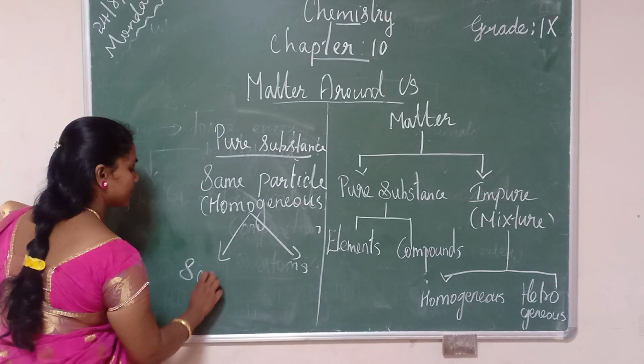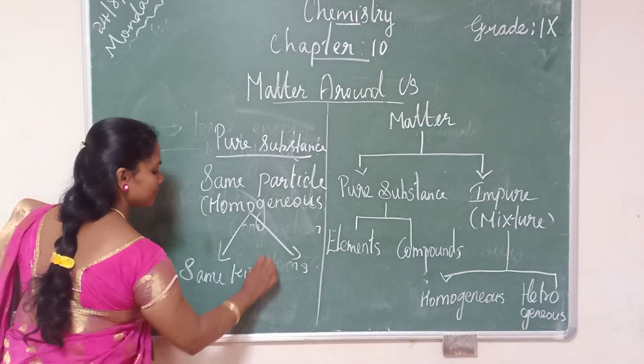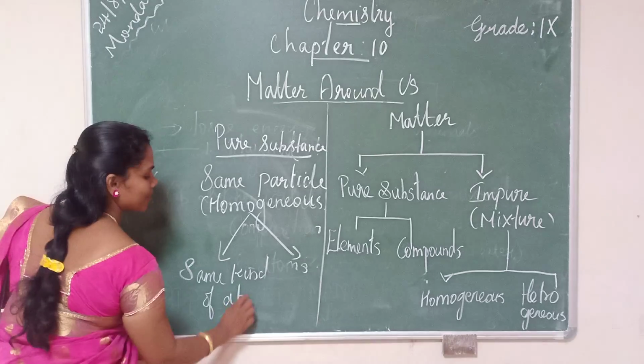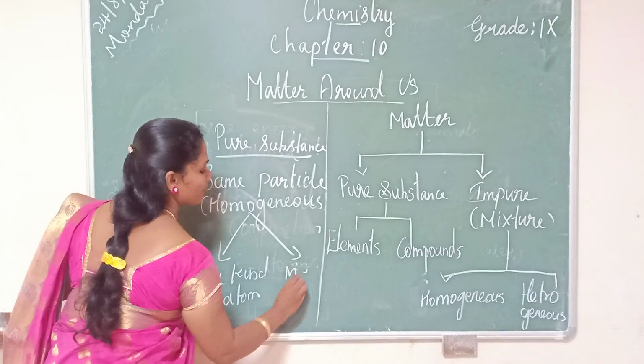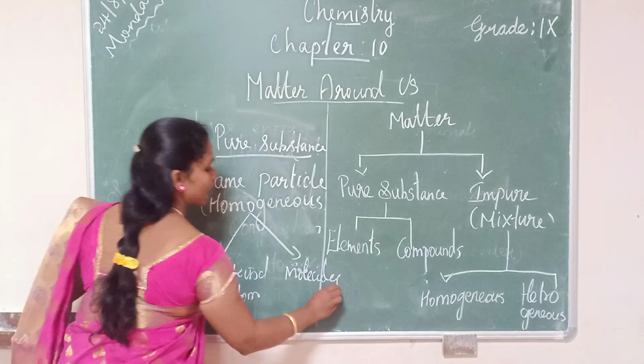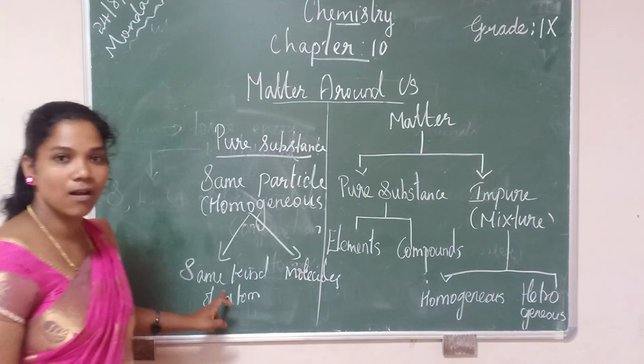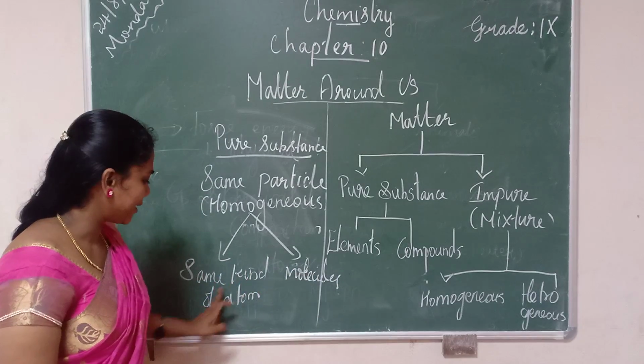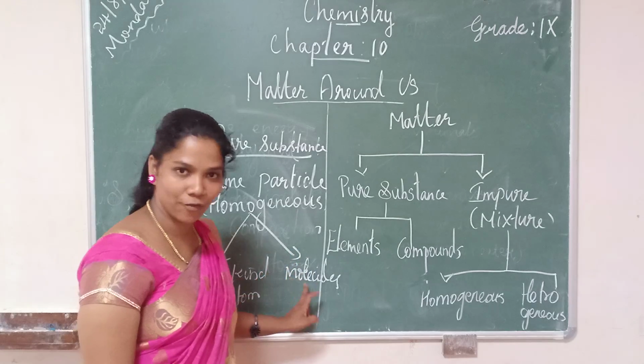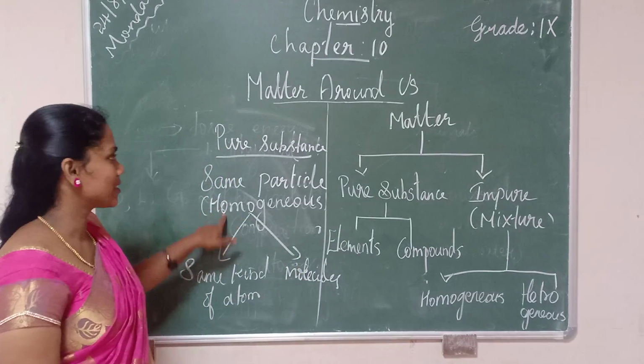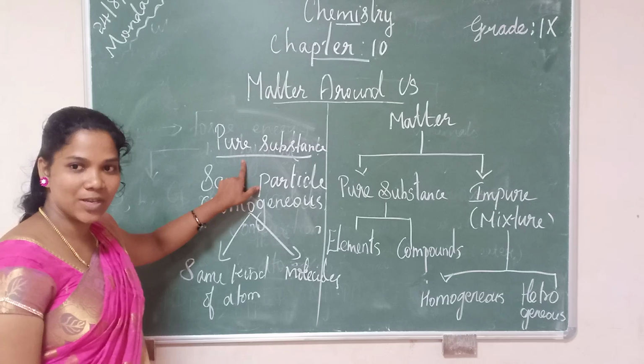or it may comprise the same kind of molecules. So any substance, if it is made up of the same kind of atom or the same kind of molecules, then we call that a pure substance. Are you able to follow?